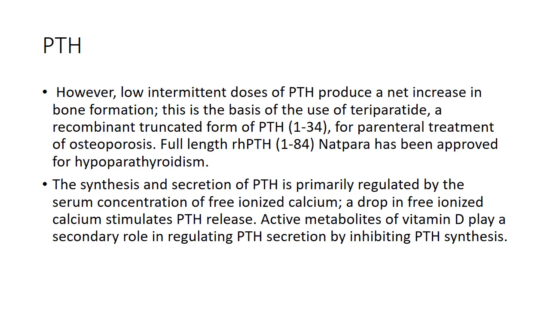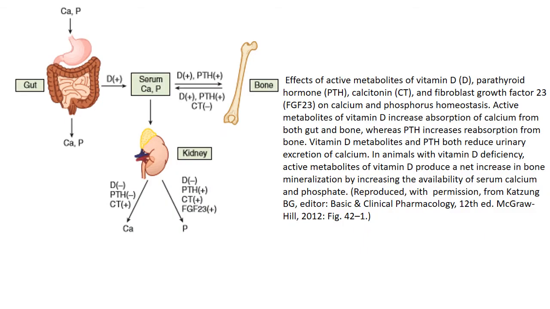Active metabolites of vitamin D play a secondary role in regulating the parathyroid hormone secretion. How? By inhibiting the parathyroid hormone synthesis. These are the two ways by which the parathyroid hormone secretion is regulated in our body. This is the diagrammatic picture. You can see here the active metabolites of vitamin D, by acting on the gut, cause increased absorption of calcium and phosphate.